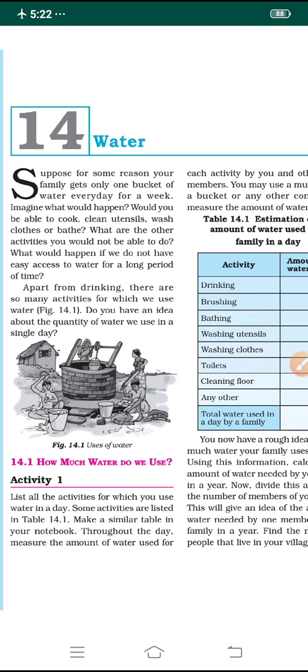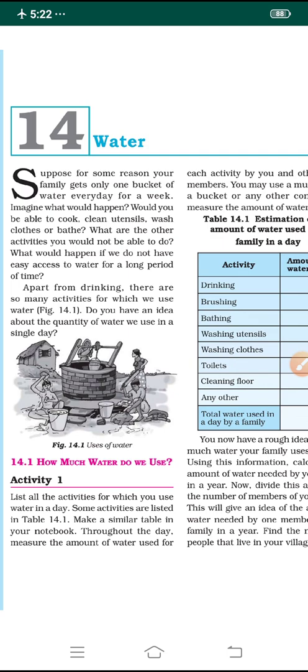What would happen if we do not have easy access to water for a long period of time? Apart from drinking, there are so many other activities for which we need water. We use plenty of water in a single day for many activities, as I mentioned above: cooking, cleaning utensils, washing clothes, bathing. Many activities are there, and apart from these, there are many more.